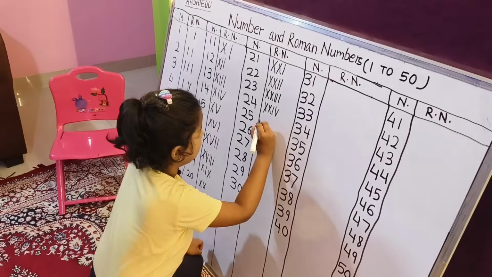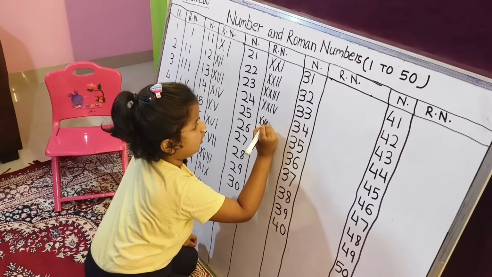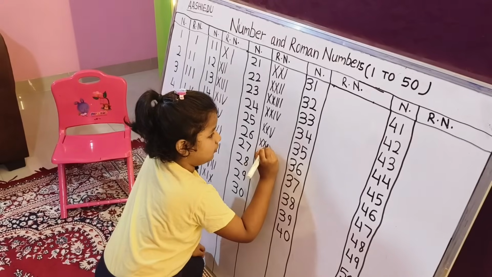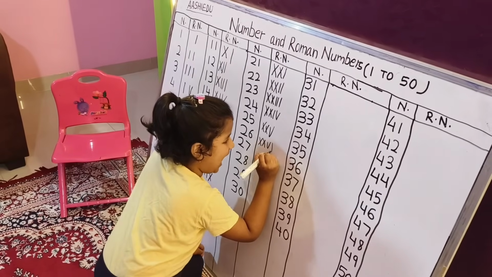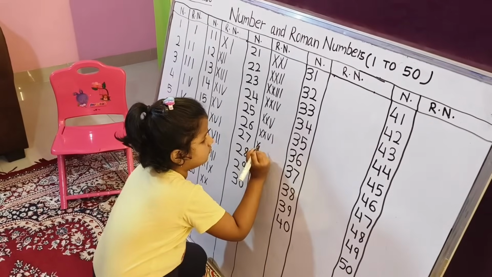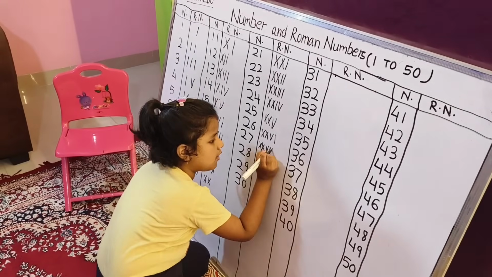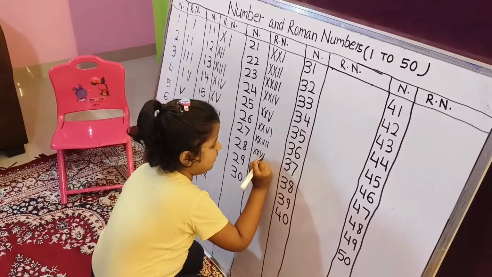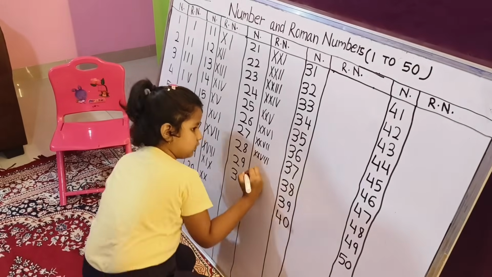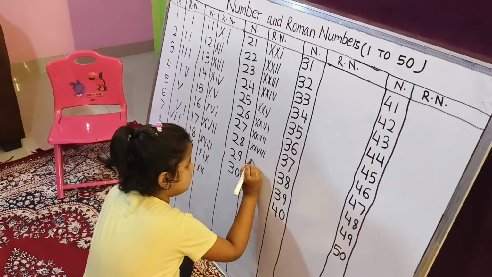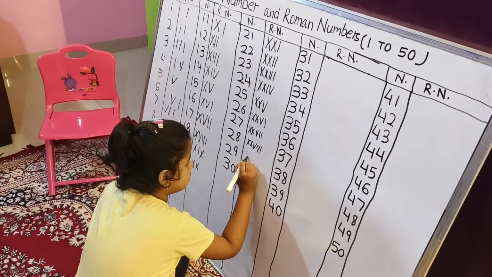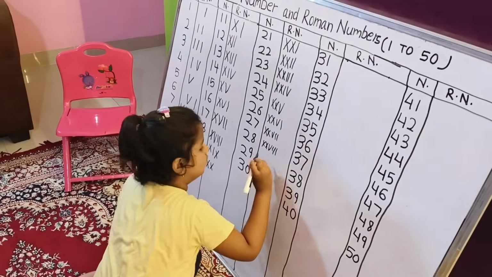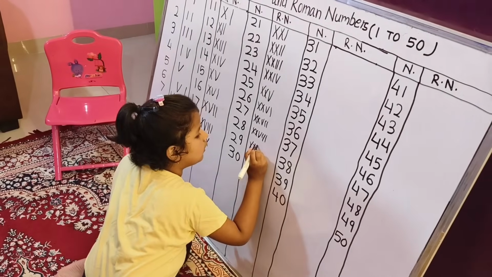Okay. 25, double X, V. 26, double X, V, I. 27, double X, V, double I. 28, double X, V, triple I. And now 29, double X.